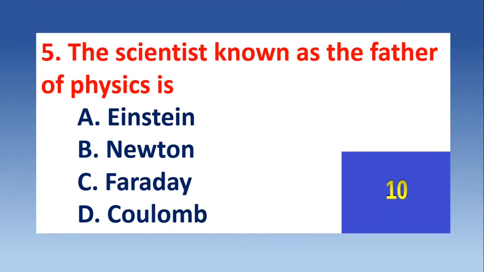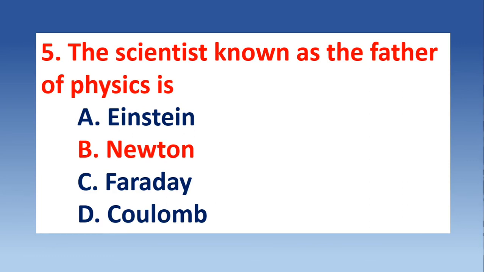The scientist known as the father of physics is. And options are A, Albert Einstein, B, Sir Isaac Newton, C, Michael Faraday, and D, Coulomb. Here is the correct answer. Sir Isaac Newton, the great scientist, is known as the father of physics because of his great contribution to the knowledge of physics.